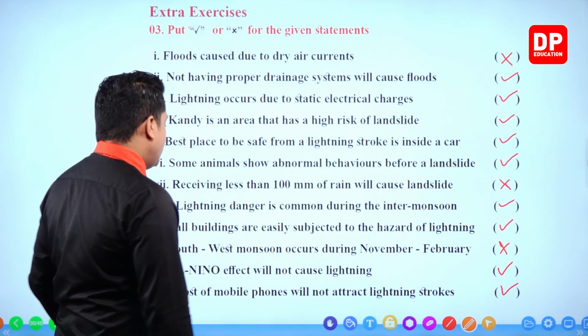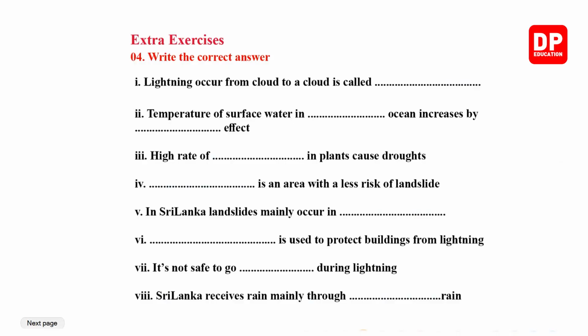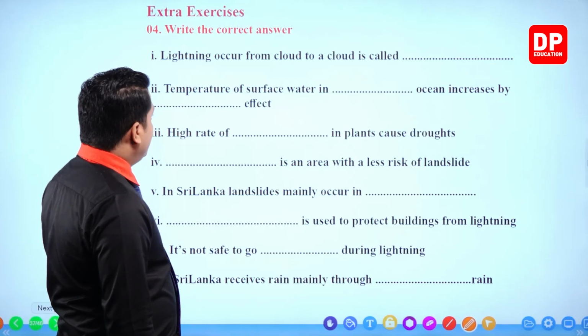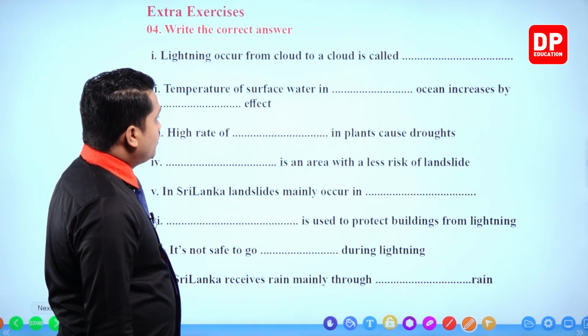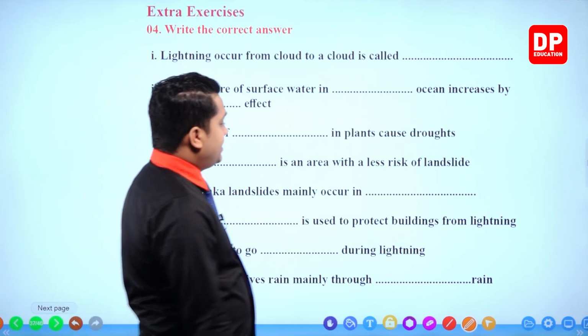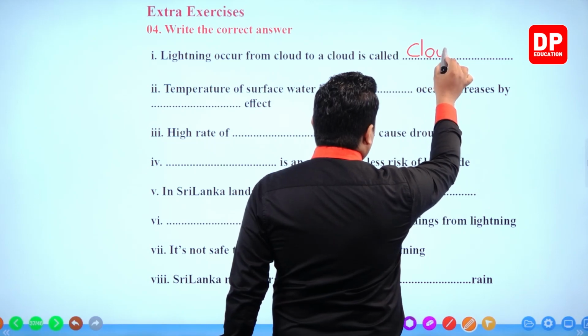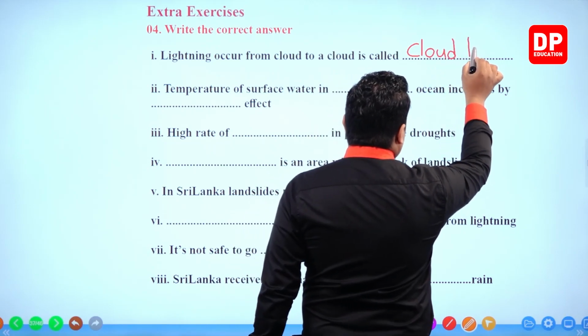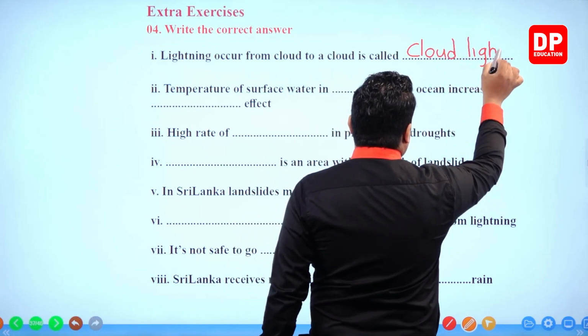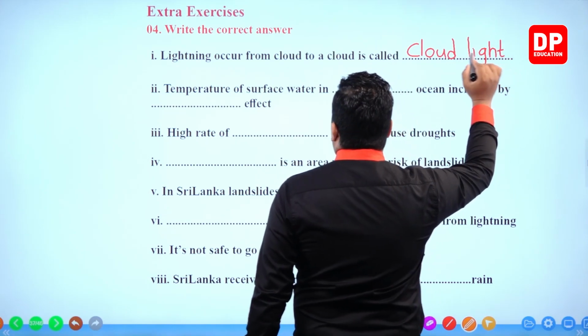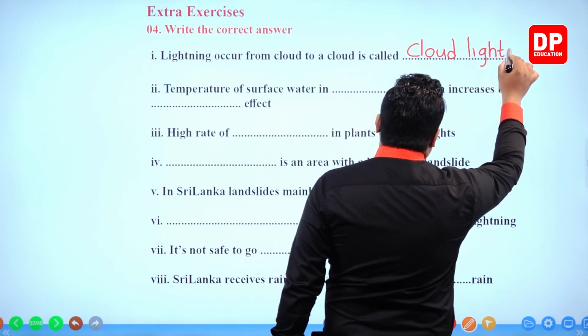Right, then let's see what the next type of question is. Write the correct answer. Here you have to write down the correct answer within the space given. Lightning that occurs from cloud to cloud is called, very simple my dear children, cloud lightning.